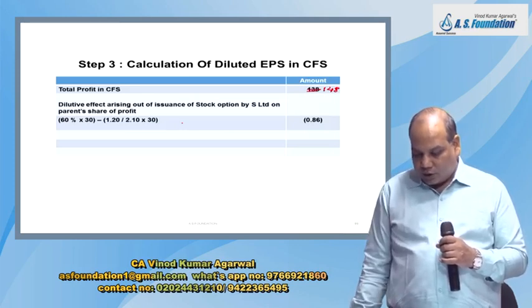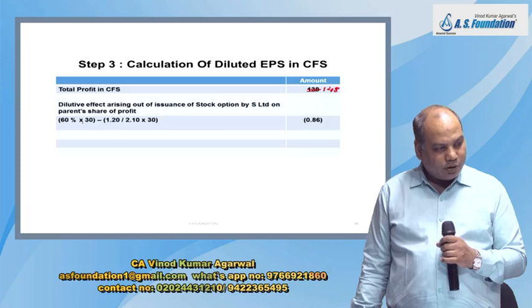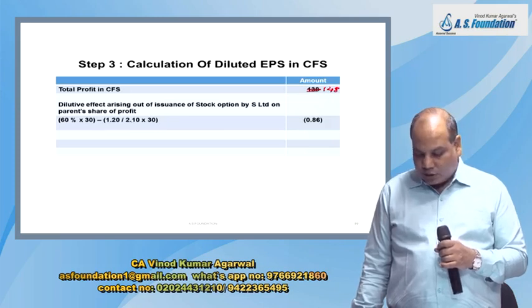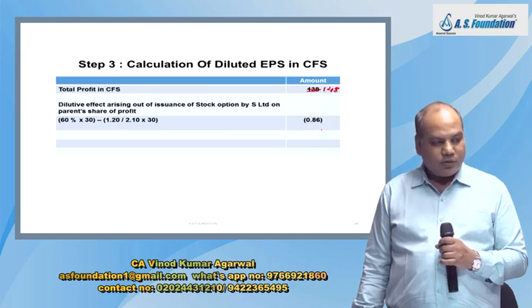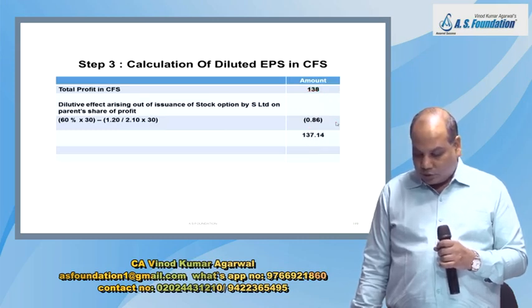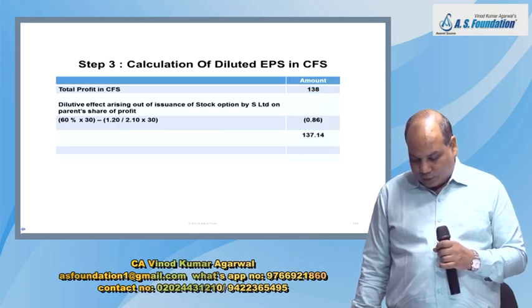So this is what we calculated earlier, 60% into 30, and the reduction in the profit will be 1.20 divided by 2.10 into 30. So the net effect is 0.86. So now you write down total after deducting that.